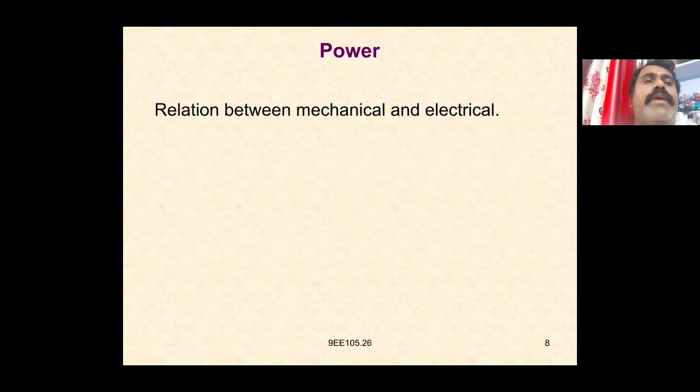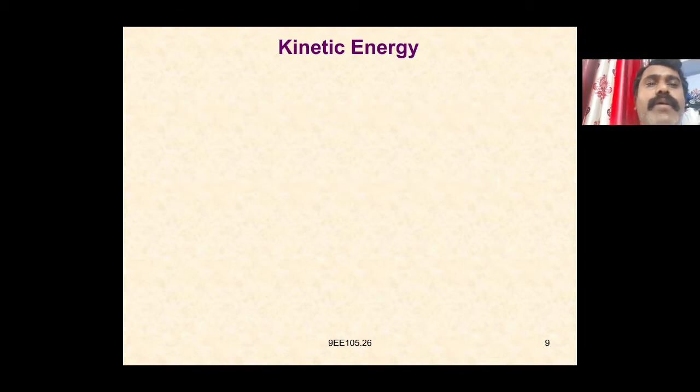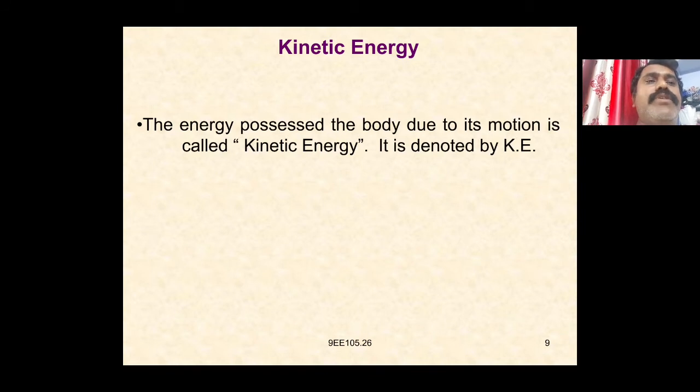Relation between mechanical and electrical power: P is equal to 1 joule per second, which is equal to 1 divided by 735.5 HP, which is equal to 1 Newton meter per second, which is equal to 1 watt. Next is kinetic energy. The energy possessed by a body due to its motion is called the kinetic energy, denoted by the letter K.